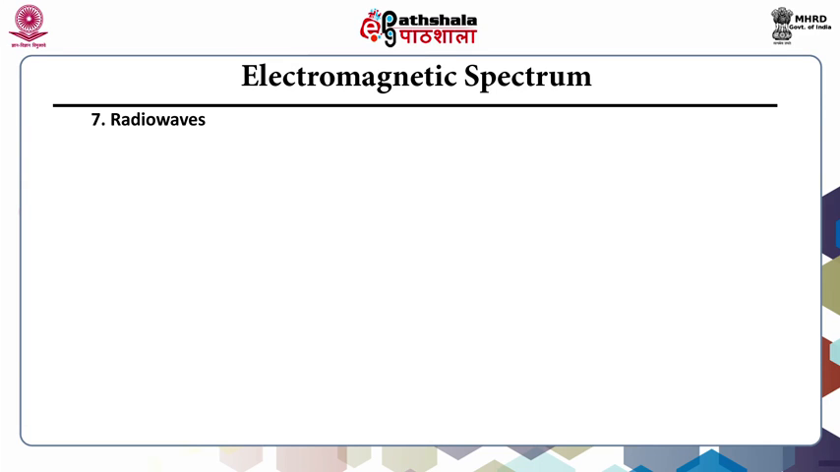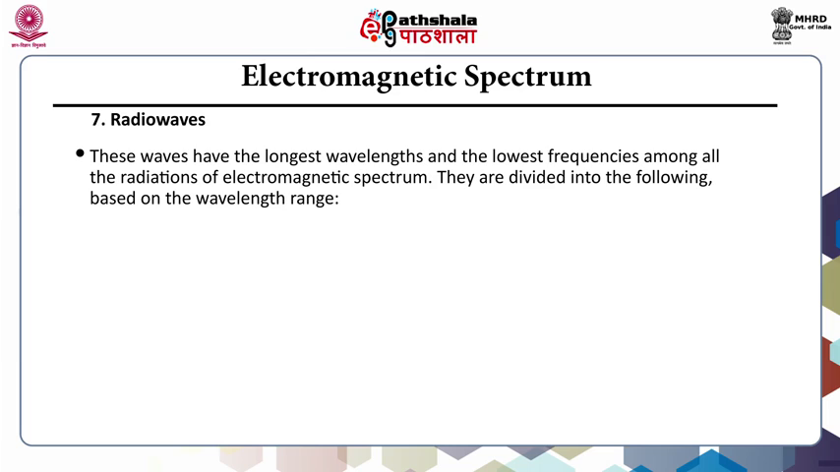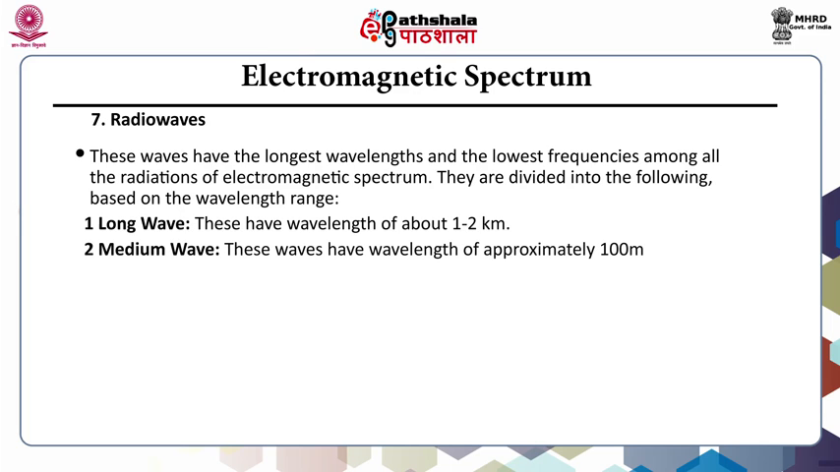Seventh is radio waves. These waves have the longest wavelengths and the lowest frequency among all the radiations of electromagnetic spectrum. They are divided into the following based on wavelength range. First one is long wave. These have wavelength of about 1 to 2 kilometers. Second is the medium wave. These waves have wavelength of approximately 100 meter to 3 meter.